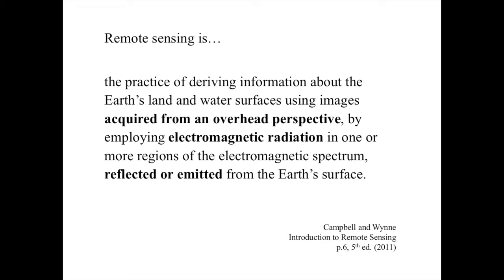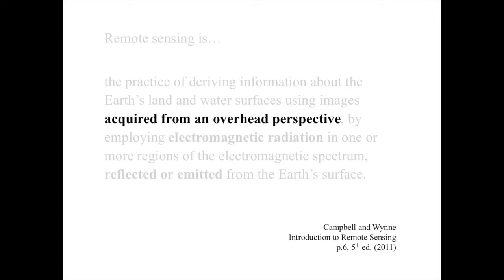Now that we've got our definition of remote sensing, let's dig down into it and see what each part means. Let's start with this phrase, acquired from an overhead perspective. Some of the first remote sensing was done by people strapping cameras to pigeons, literally to get a bird's eye view over a city. Kites were often used, still are.